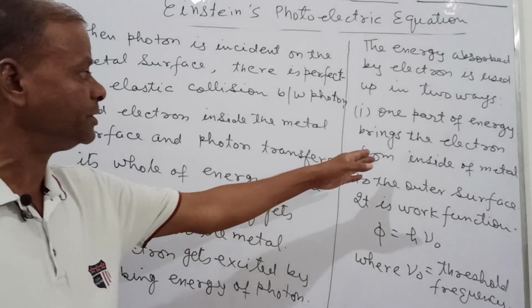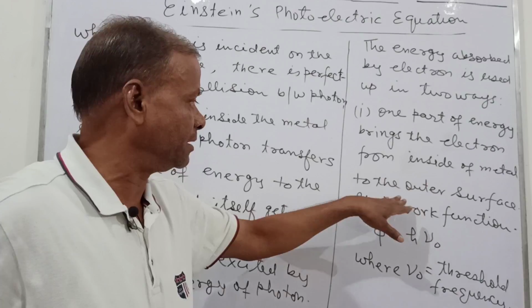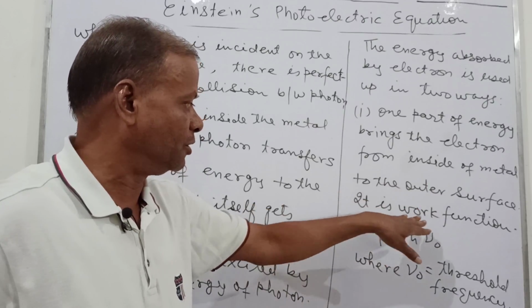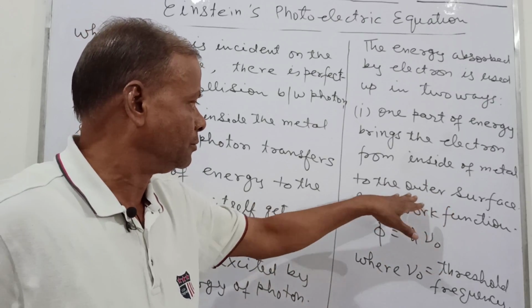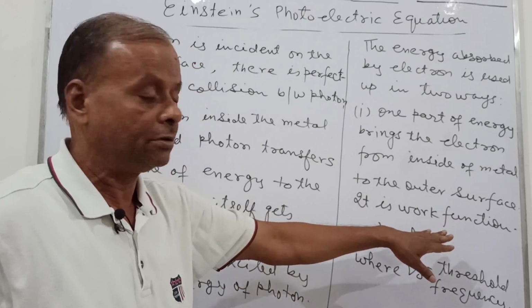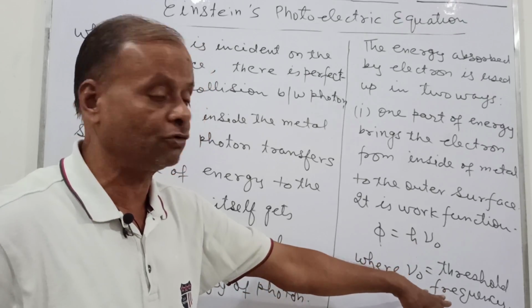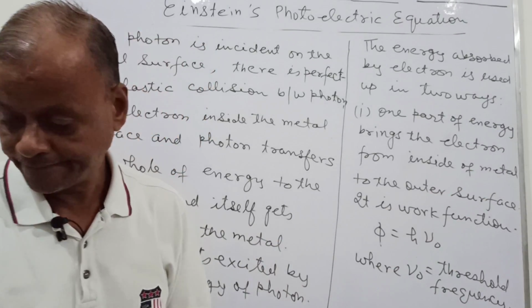So the whole part of the energy brings the electron from inside the metal to the outer surface, and it is the work function, and this work function phi equal to h nu naught, and this nu naught is called the threshold frequency.